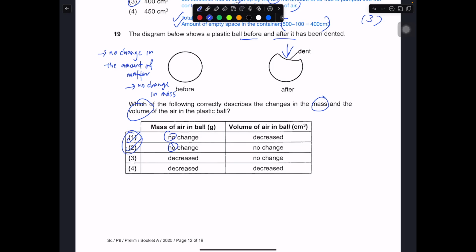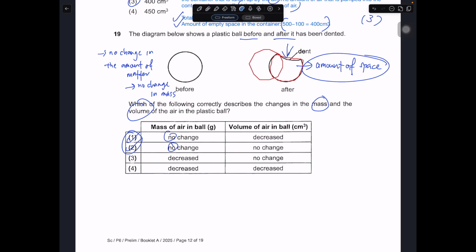So the volume of air is really the amount of space occupied by the air within the ping pong ball. You can see that originally the air in the ping pong ball took up this amount of space, then after that it becomes this amount of space. If I were to do it more accurately and shift it over here, do you realize the amount of space actually decreases?